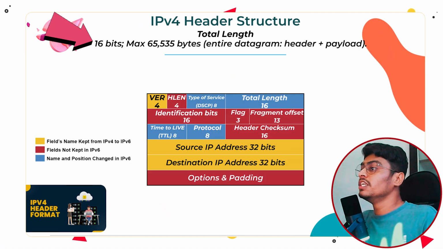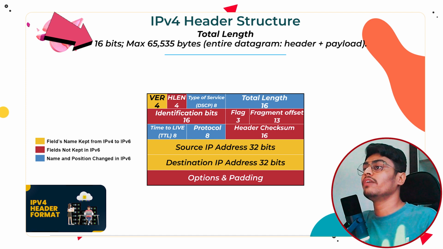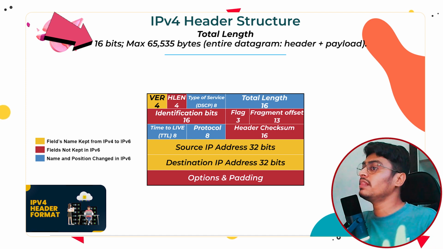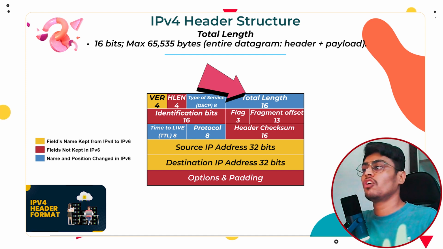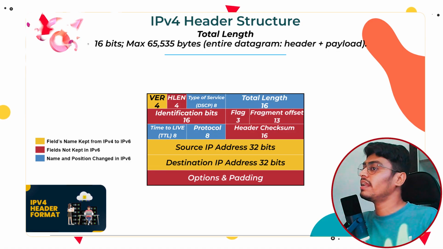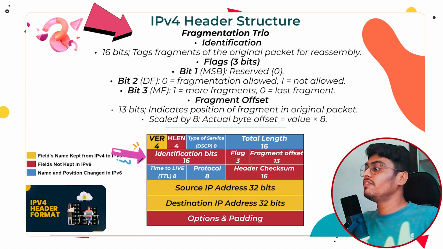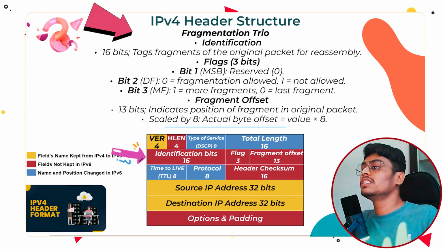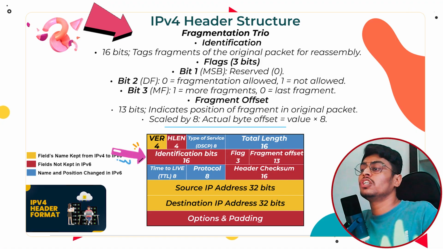Now next field is total length. This is a 16-bit field denoting 2 raised to power 16, which is 65,535. This represents the total length of the datagram, including both header and payload. Next fields are identification, flags and fragment offset. These 3 fields are very important as they are part of fragmentation. Let me explain fragmentation in detail now.